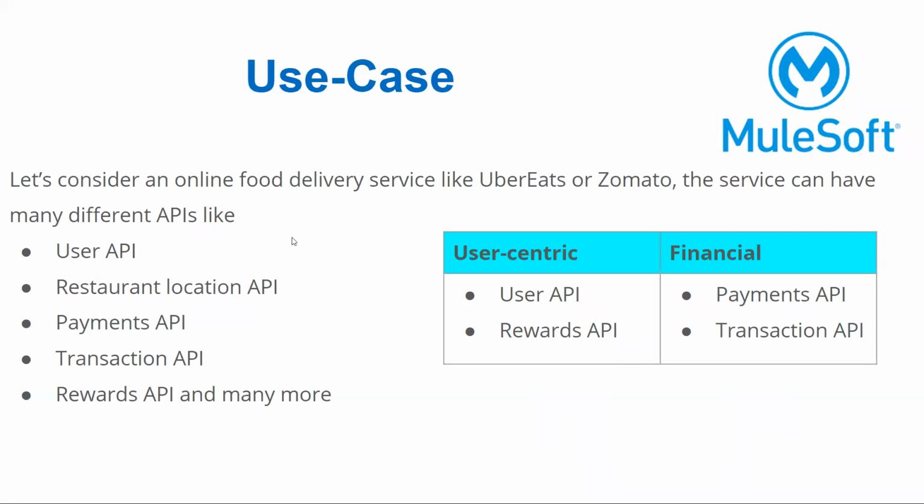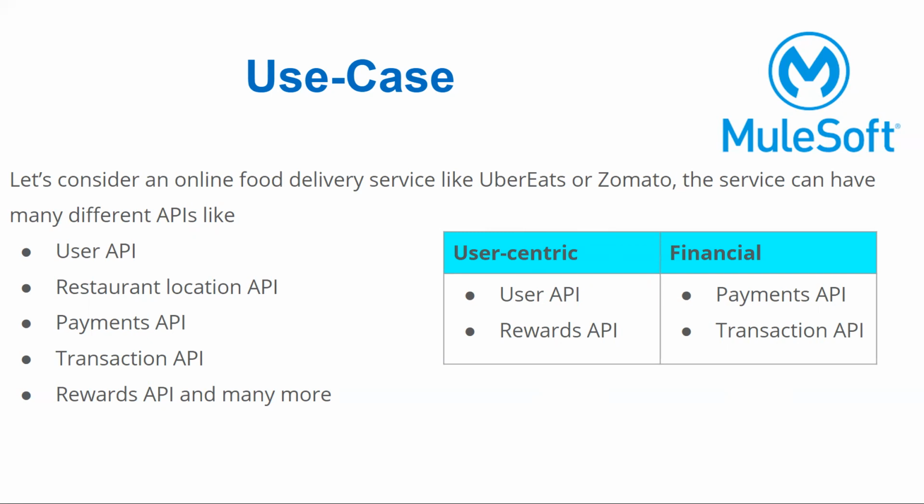So first use case, let's say we have a food delivery service company like Uber Eats or Zomato. They can have many different kinds of APIs like user API, location API, payment API, transaction API, rewards API. Based on the business, let's say user centric, I can group user API and rewards API in one group. Financial specific APIs, I can group together as a financial group, like payment API and transaction API. So this kind of use case we can achieve with the help of the new feature, that is API groups.